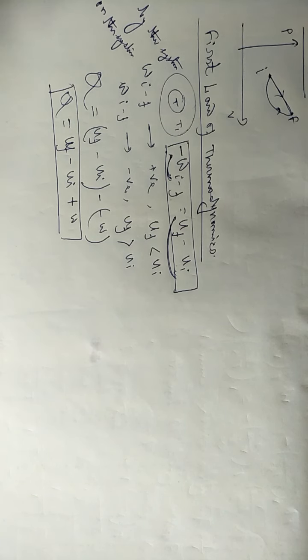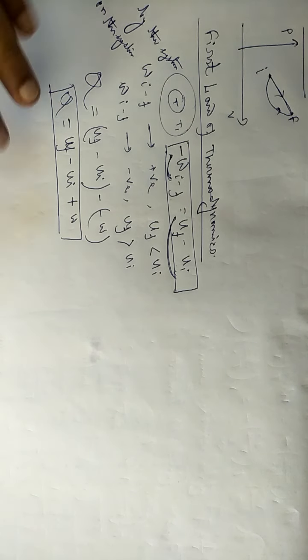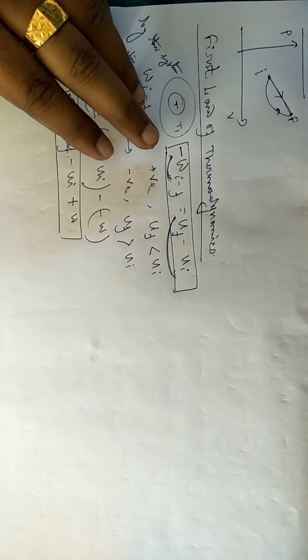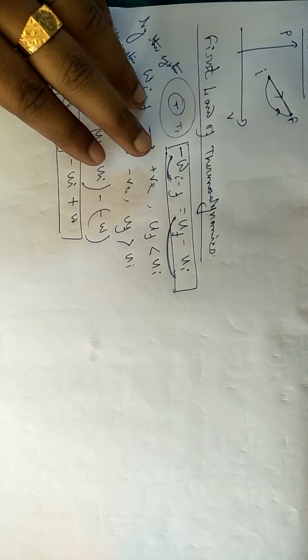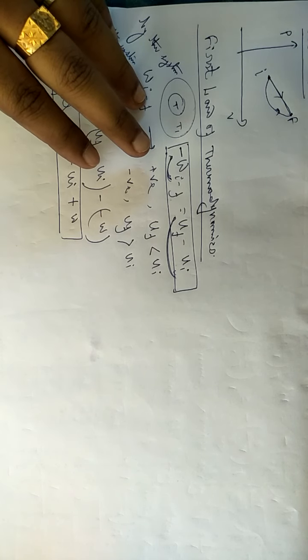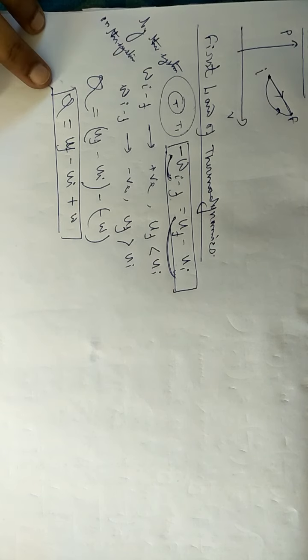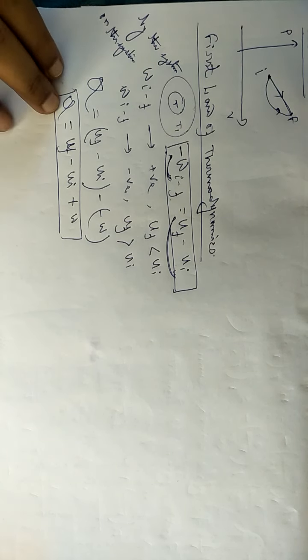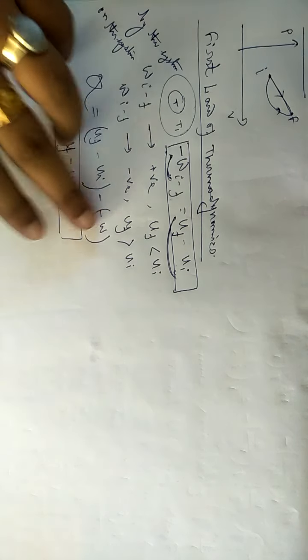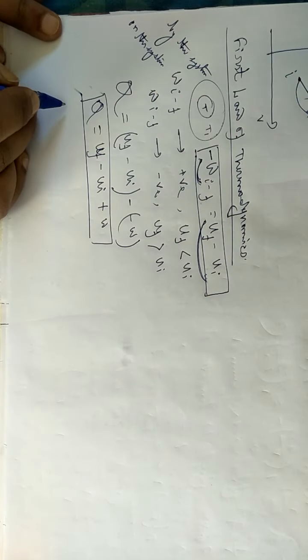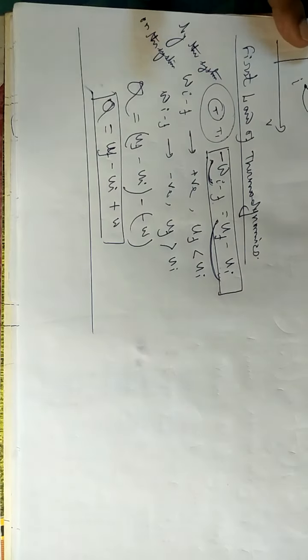This is the mechanical form. Here I am trying to understand thermodynamically how heat is defined. If the system is insulated, then the adiabatic work done and non-adiabatic work done will be the same. But if the temperature of the surrounding is different than the system, then heat transfer will occur, and the amount of heat will be defined as the difference between adiabatic and non-adiabatic work, and I will get Q equals UF minus UI plus W. So from this equation, the mathematical formulation of the first law of thermodynamics begins.